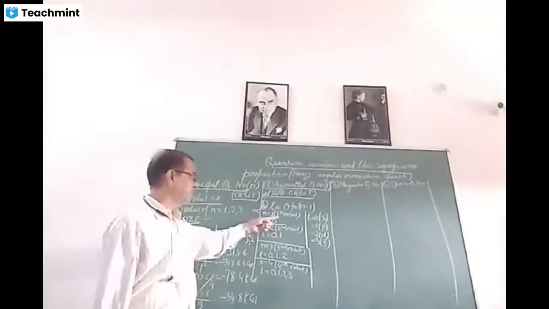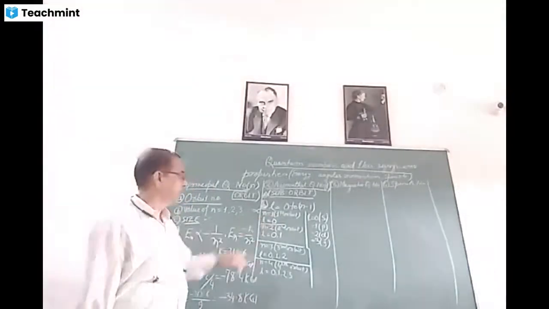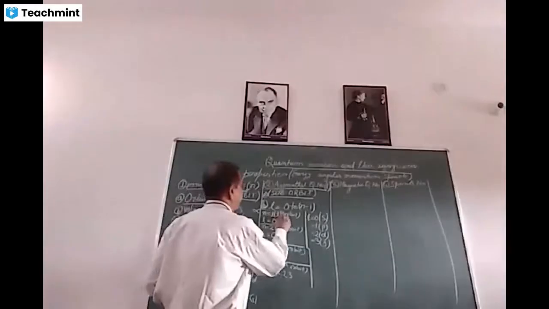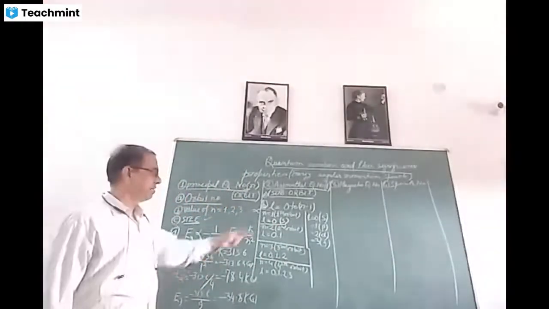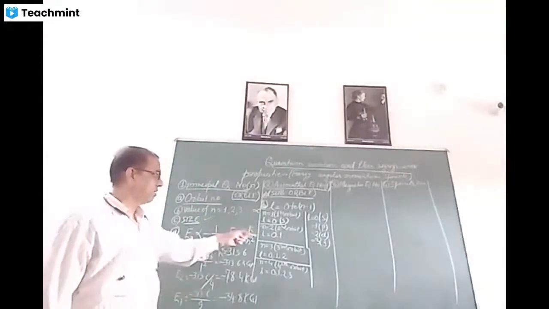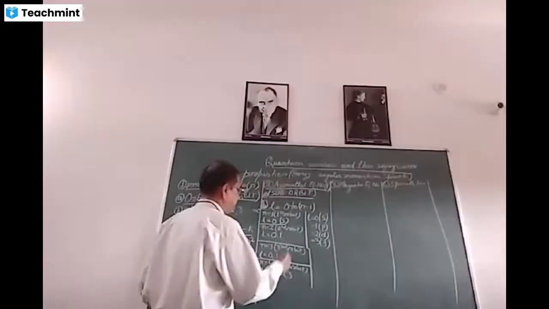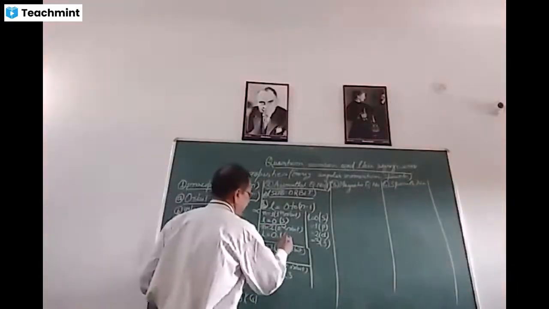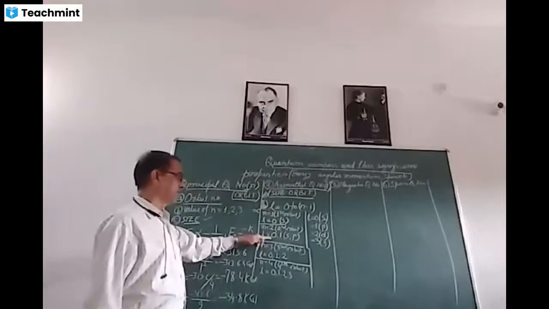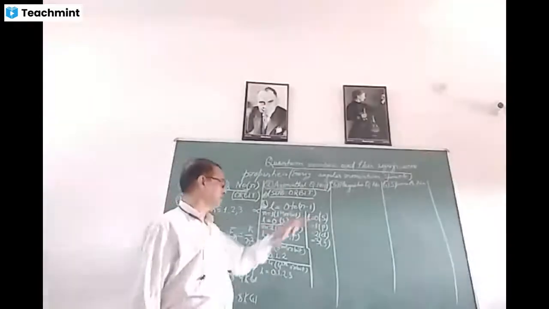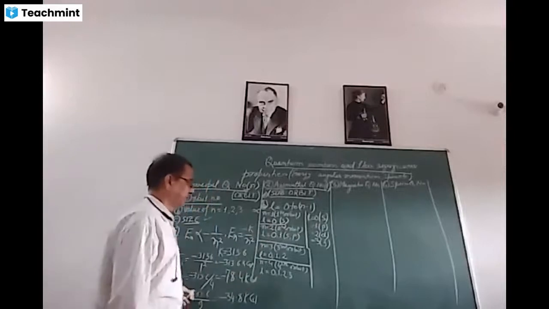That is, in first orbit, there is only one value of L, L is equal to 0. It means that only S suborbit is present in first orbit. In second orbit, there are two values of L, that is 0 and 1. Hence, the suborbits will be S and P. Why? Because if L is equal to 0, then this is S suborbit. When L is equal to 1, then this is P suborbit.